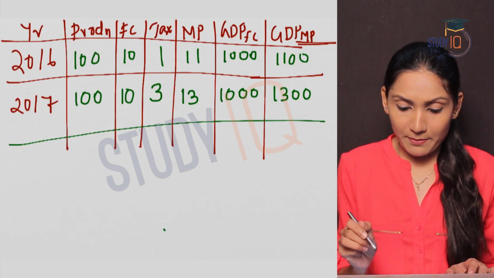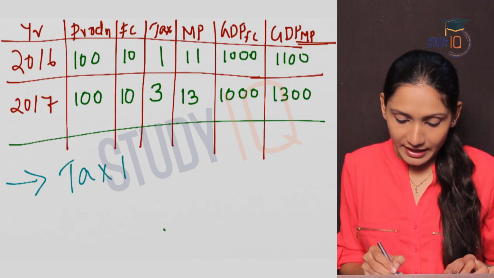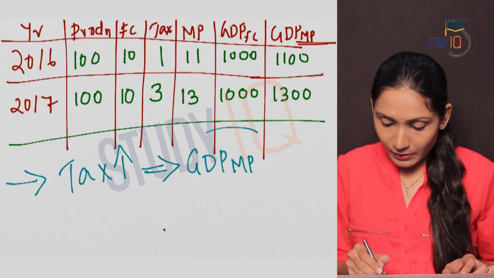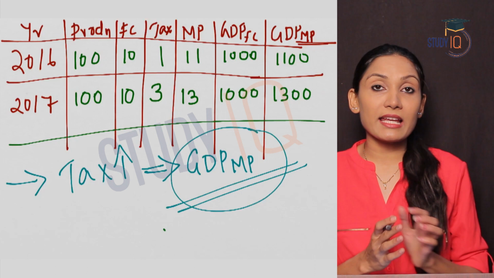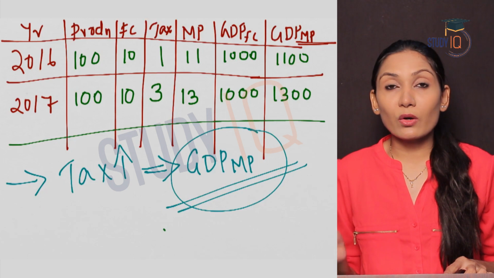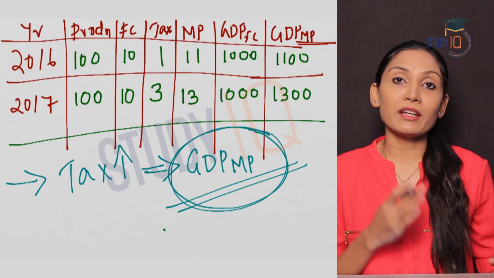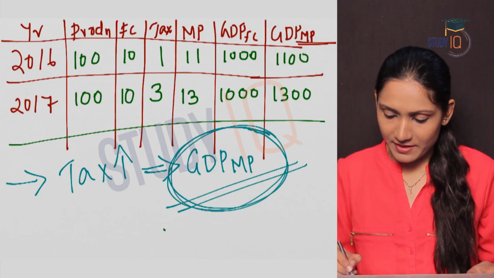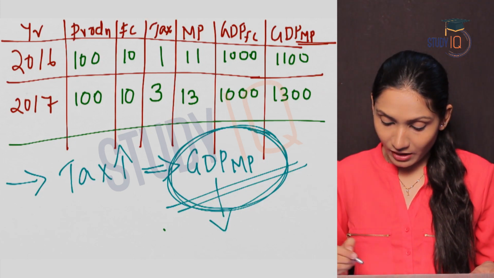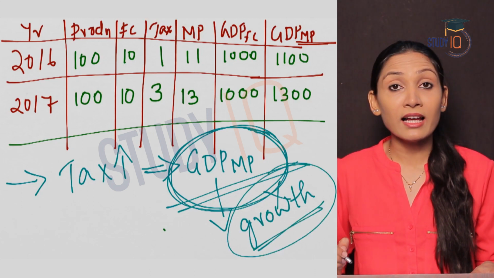So from this example, what can be the conclusion? We can conclude that if taxes in the economy increase, this will result in an increase in GDP at market price. So GDP at market price can increase with an increase in the tax rate in the economy. So can you say that there is growth in the economy if GDP at market price has increased? No. You cannot measure growth in the economy using GDP at market price because this can simply increase because there is an increase in tax rate in the economy. So this does not mean there is growth in the economy. So this is not an indication of growth in the economy.